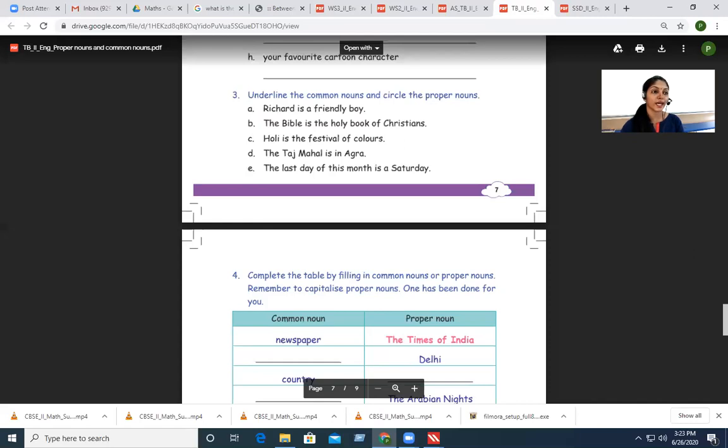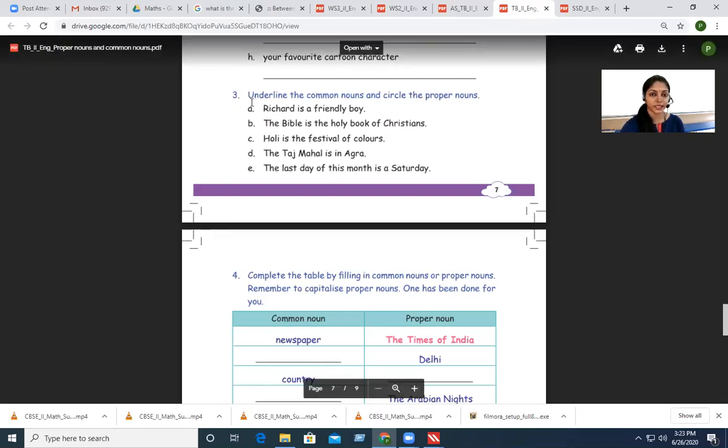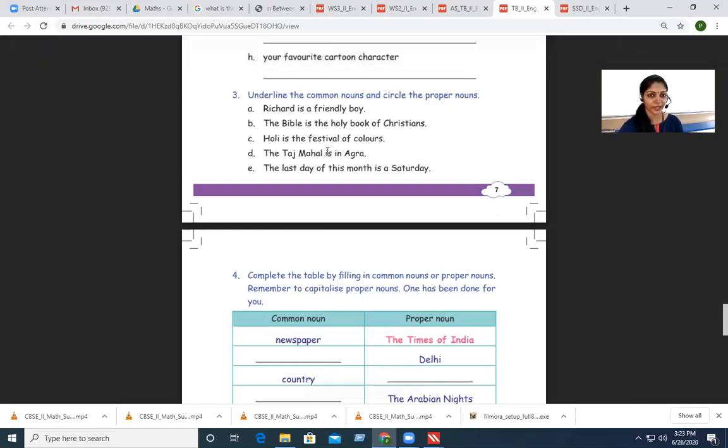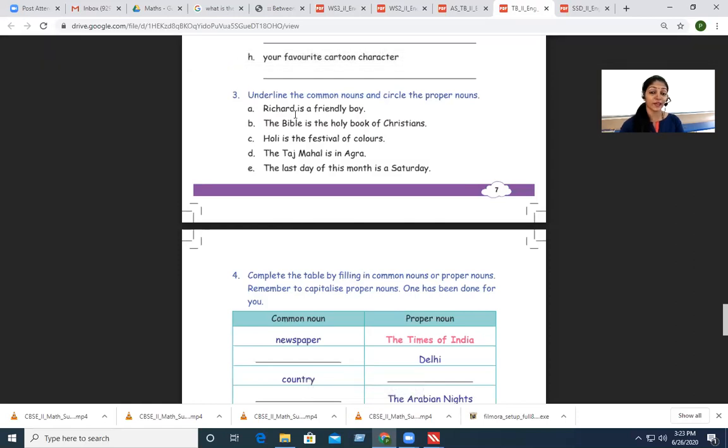Alright, so here is the textbook. So here I have shared the textbook with you. We are in page number 7. Page number 7, question number 3. We have already solved the first and the second one, isn't it? So let us continue. I will read the instructions, okay? Very important, whenever you solve any exercise, always read the instructions.